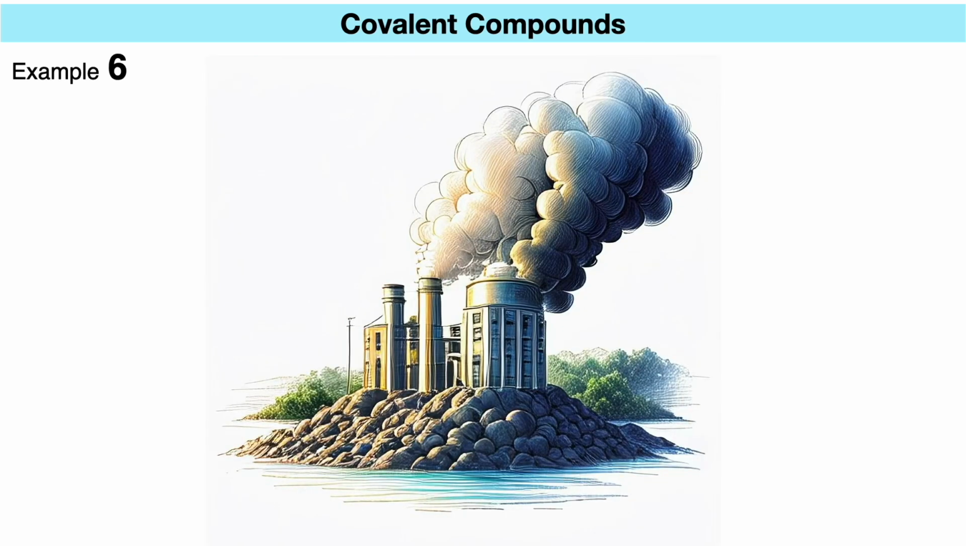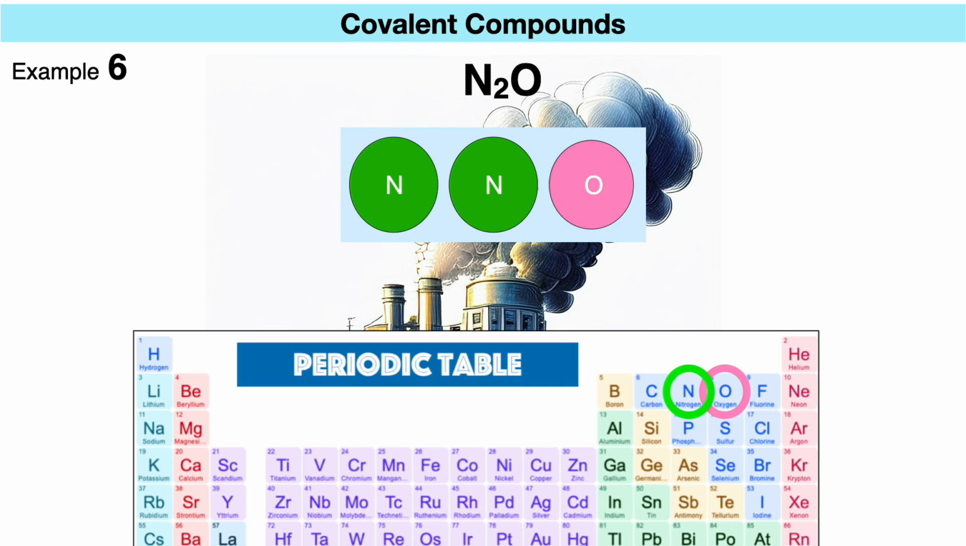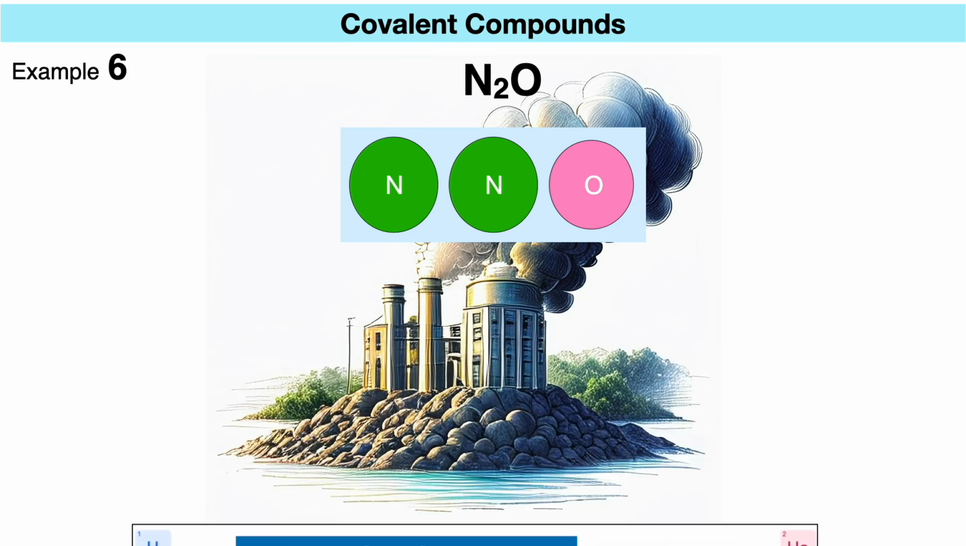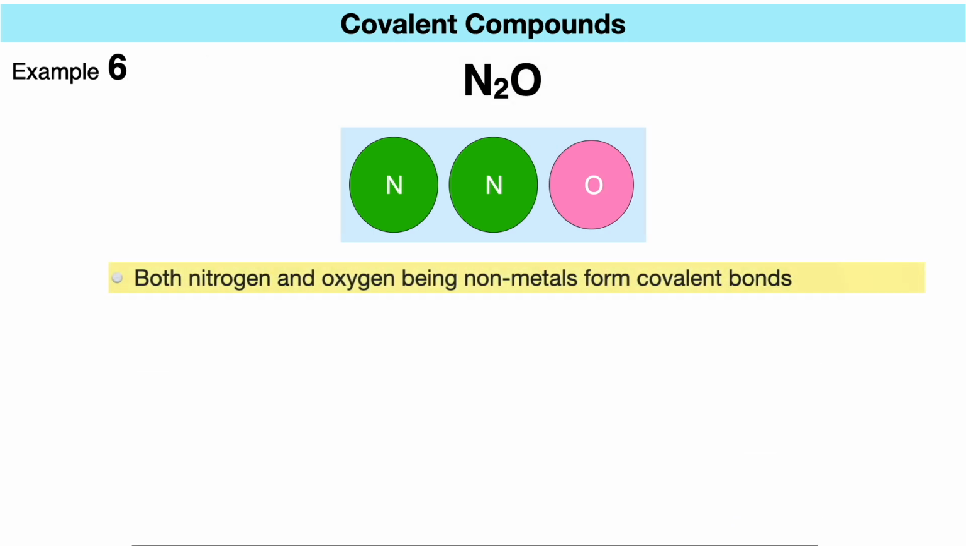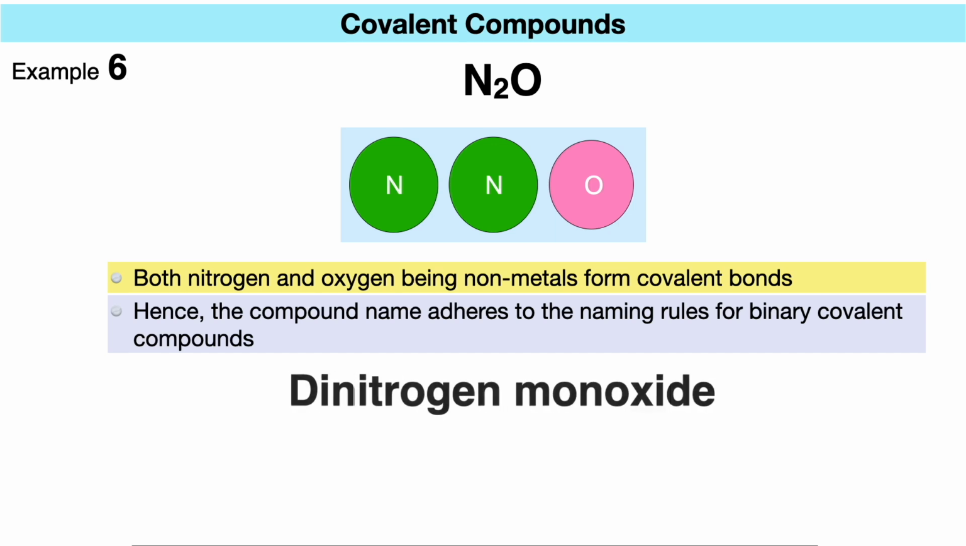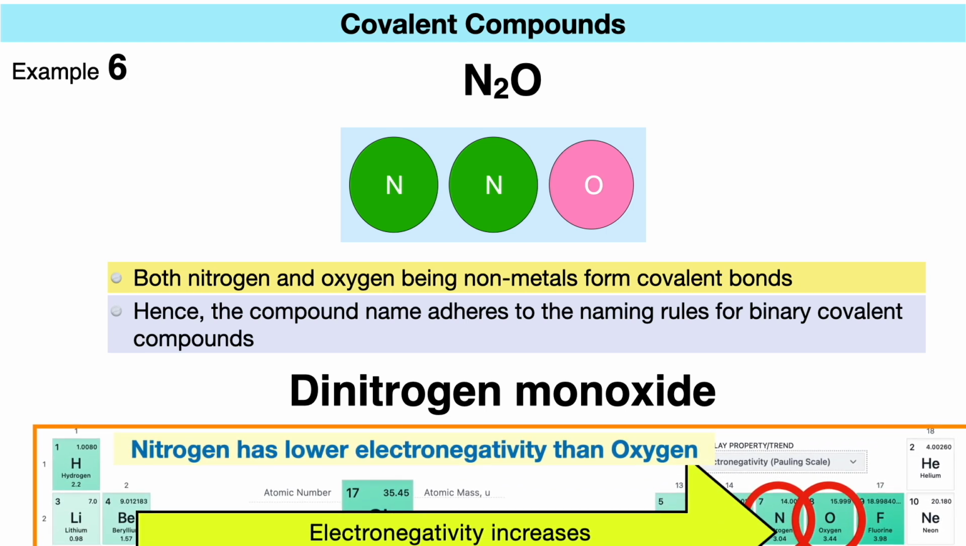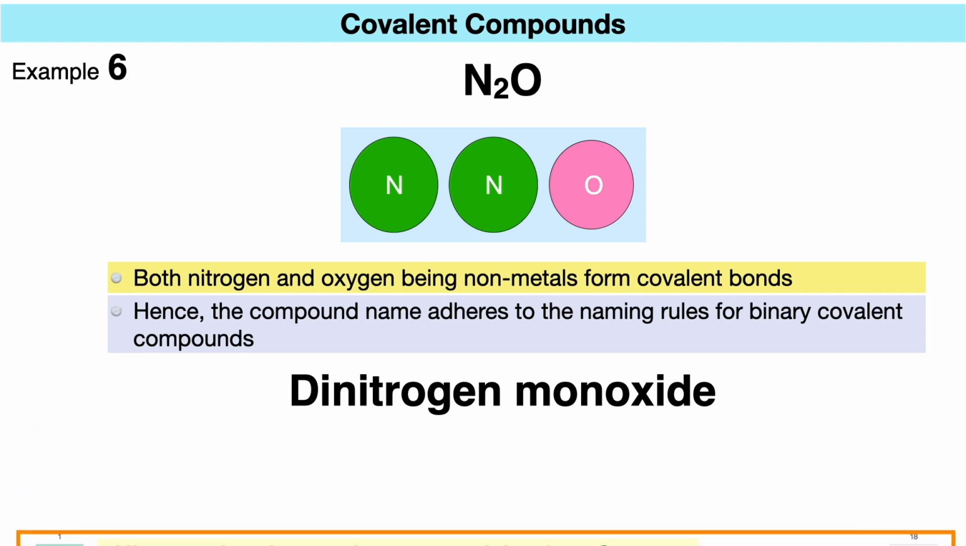Example 6. The next compound has the chemical formula N2O. Let's work out its chemical name. Since its constituent elements nitrogen and oxygen are nonmetals, they form covalent bonds. The compound name adheres to the nomenclature rules for binary covalent compounds. With 2 nitrogen atoms and 1 oxygen atom in the formula, the compound is named dinitrogen monoxide, also keeping in view the electronegativity of nitrogen, which is less than oxygen.